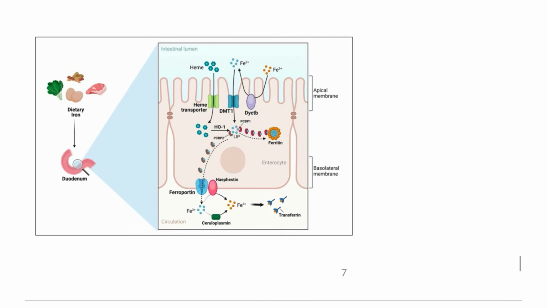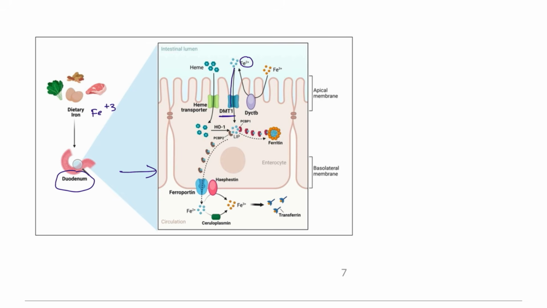Next, iron metabolism. Whenever you are taking iron metabolism, this is in the Fe3 form. Here you can see the duodenum. Once it enters the duodenum, it acts on one such receptor, that is the DMT1.